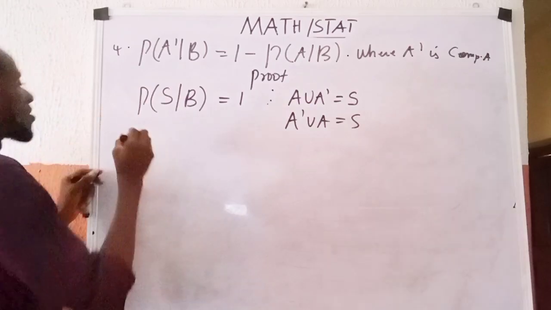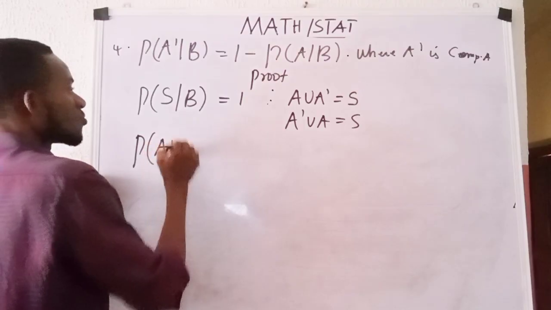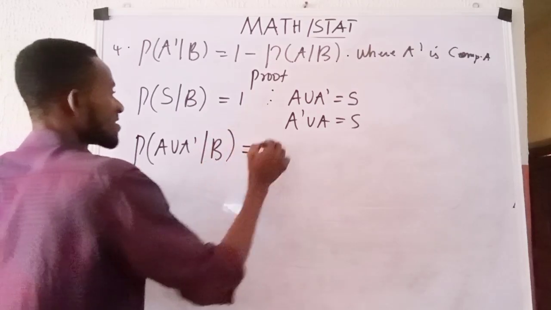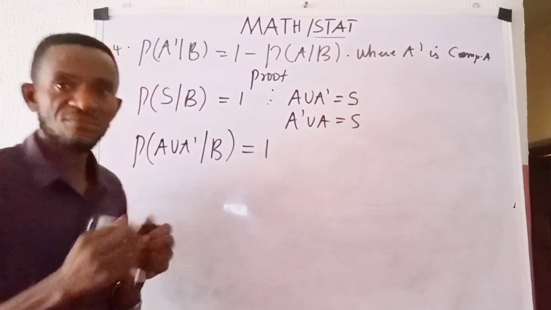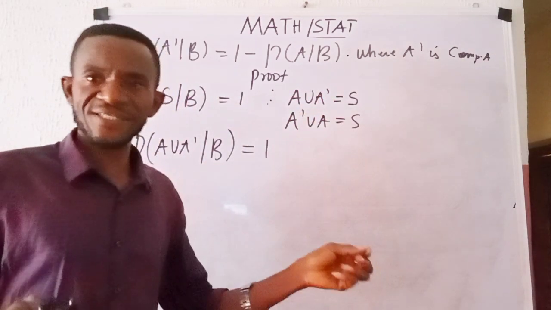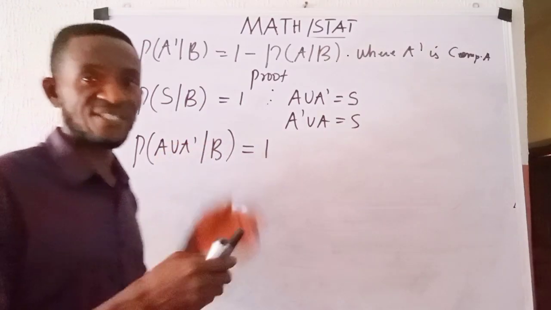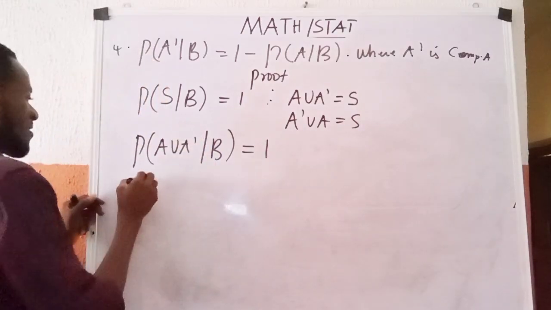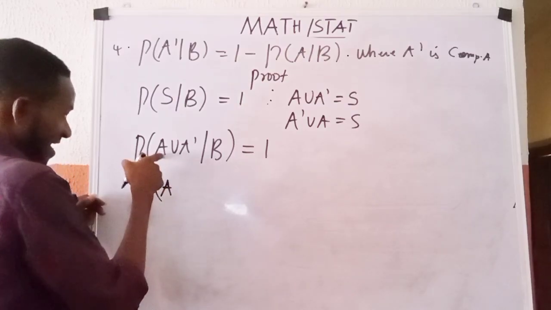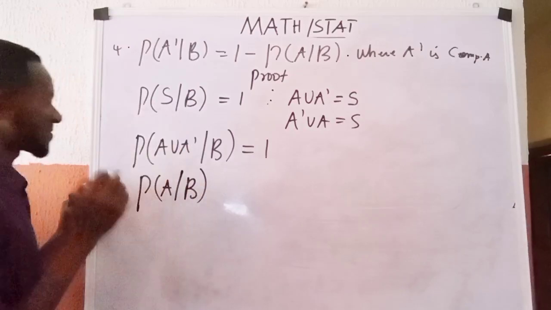And the moment I do that, what I will have becomes P of what? Here becomes A union A complement given B. This is equal to what? 1. And of course, I know that A and A complement are disjoint sets. They do not have anything in common. And because they do not have anything in common, I can express this like this: P of A, look at A here, given B. I'll close it.